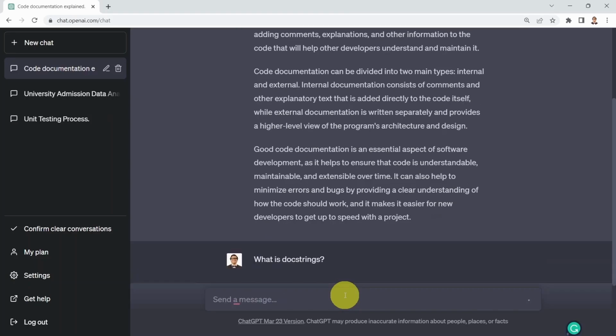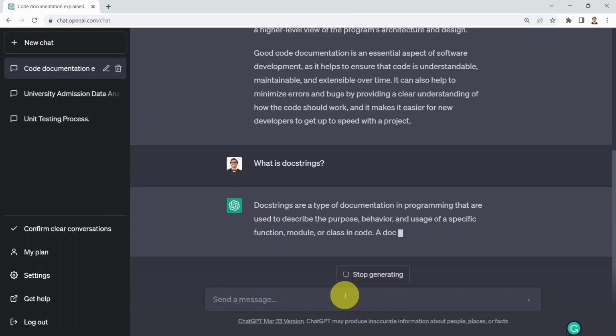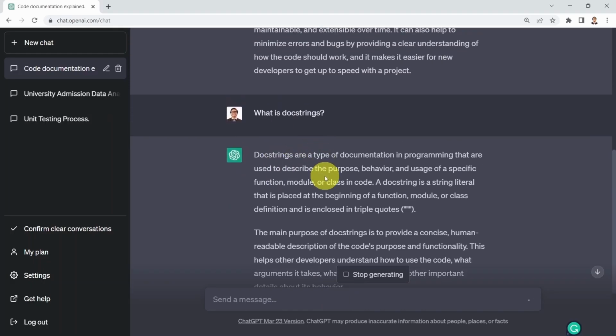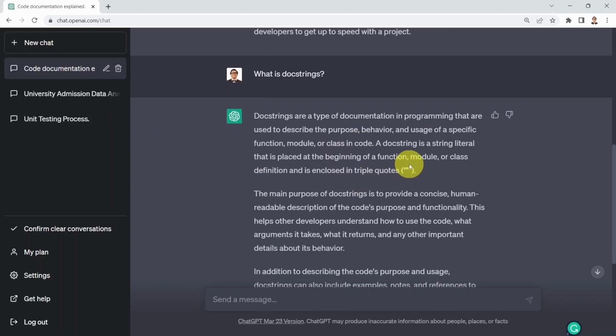I assume some of you know what docstrings is, but let me go ahead and walk you through it as well. So docstrings are a type of documentation in programming that are used to describe the purpose, behavior, and usage of a specific function, module, or class in a code. A docstring is a string literal that is placed at the beginning of a function, module, or class definition and is enclosed in triple quotes or quotation marks.